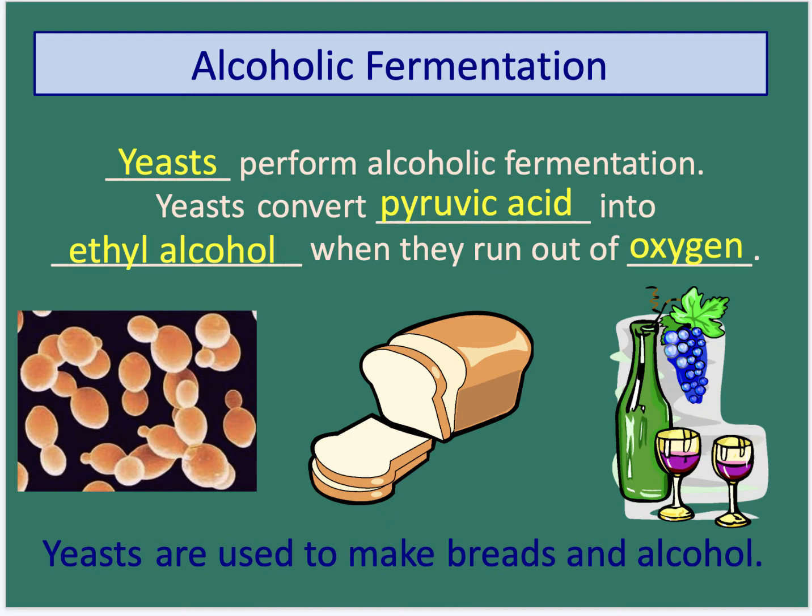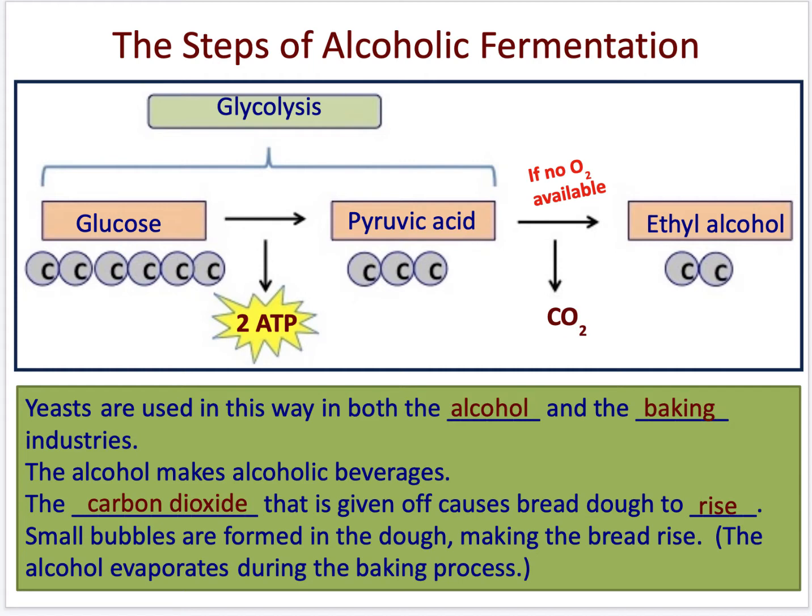Yeasts are used to make breads and to make alcohol. How does it start? Well, it still starts with breaking down glucose through glycolysis and turning it into pyruvic acid. Of course, we've already talked about how glycolysis produces 2 net ATPs and the 2 pyruvic acids. If no oxygen is available, the yeast will continue down the pathway and make a 2-carbon ethyl alcohol, or ethanol. It says yeasts are used in this way in both alcohol and in baking industries.